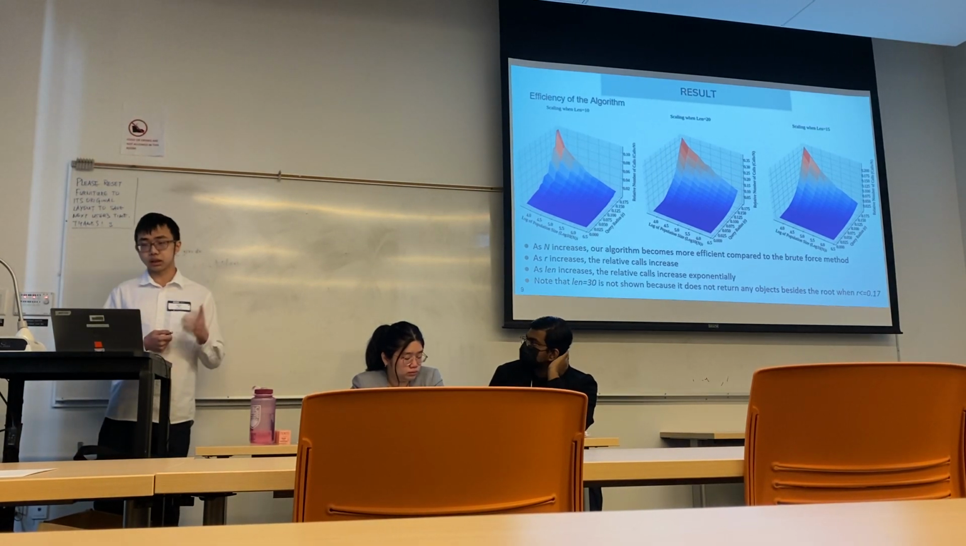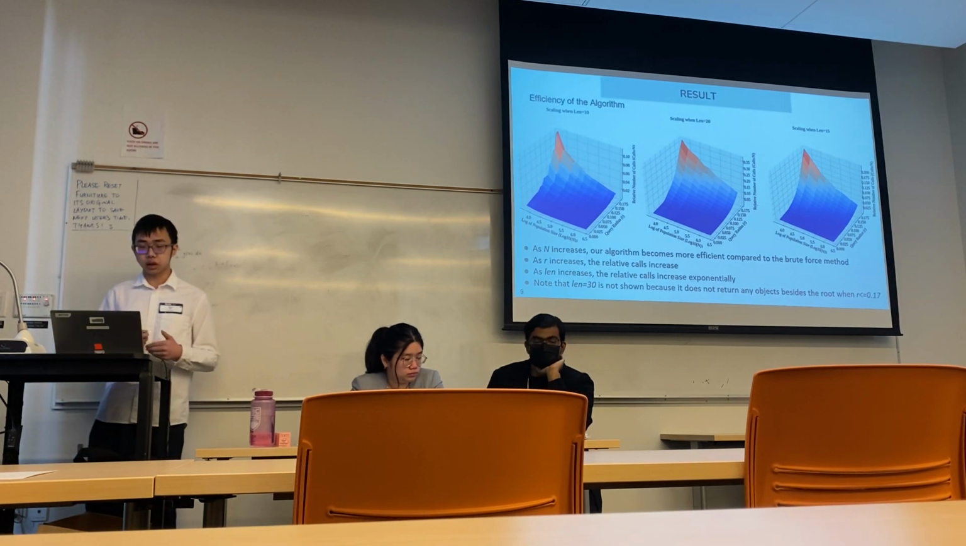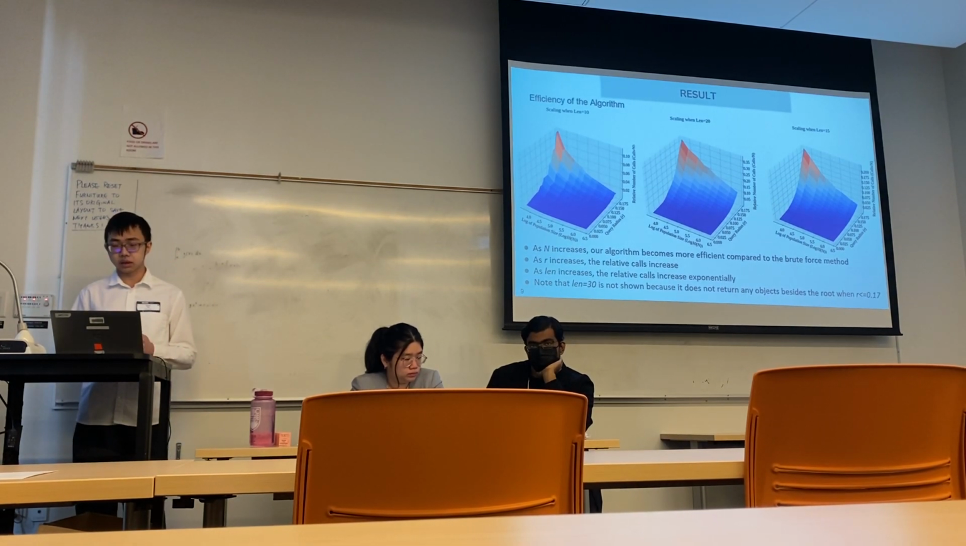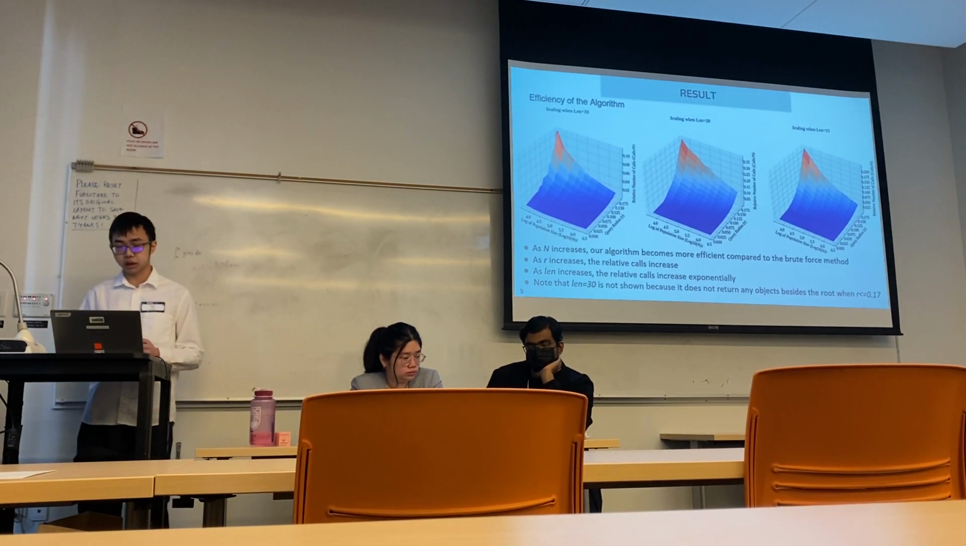Also, we can see that length equal to 30 is not shown here because when length equals 30, there was not any result being queried when R is less than or equal to 0.17. So this implies that a shorter list is better for this application.